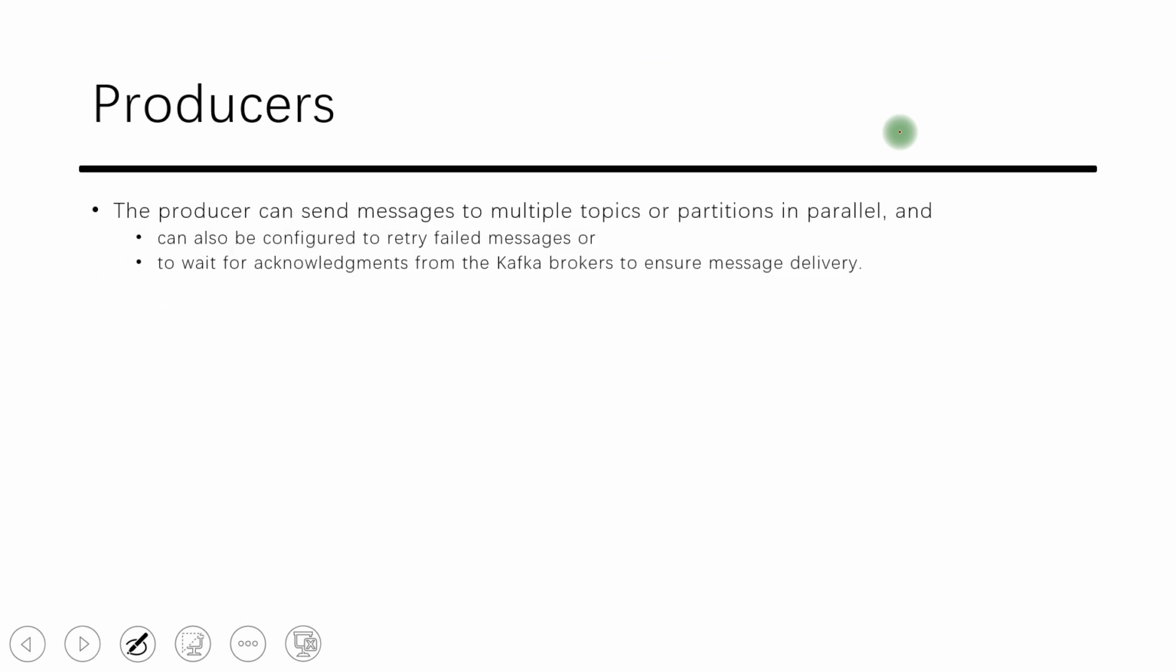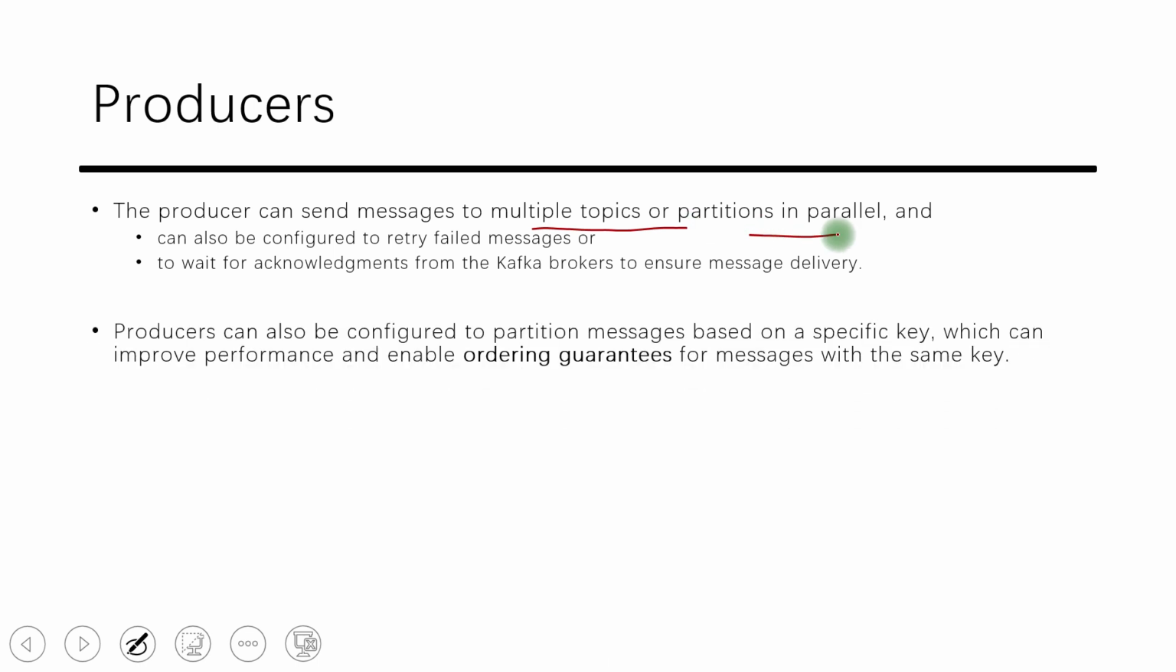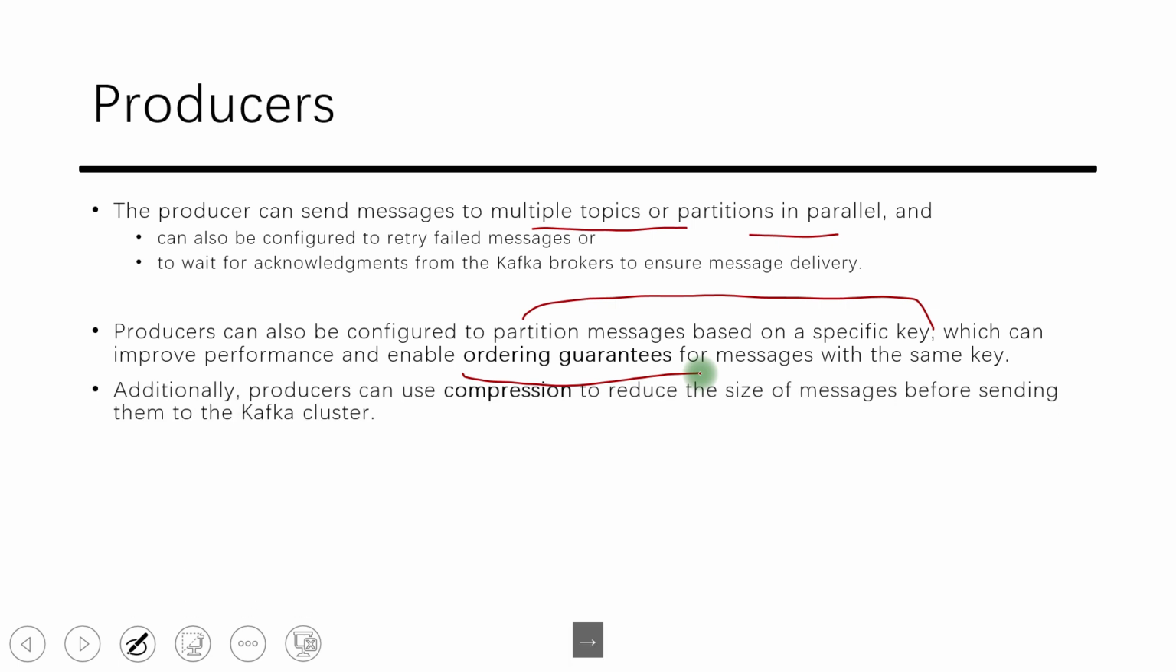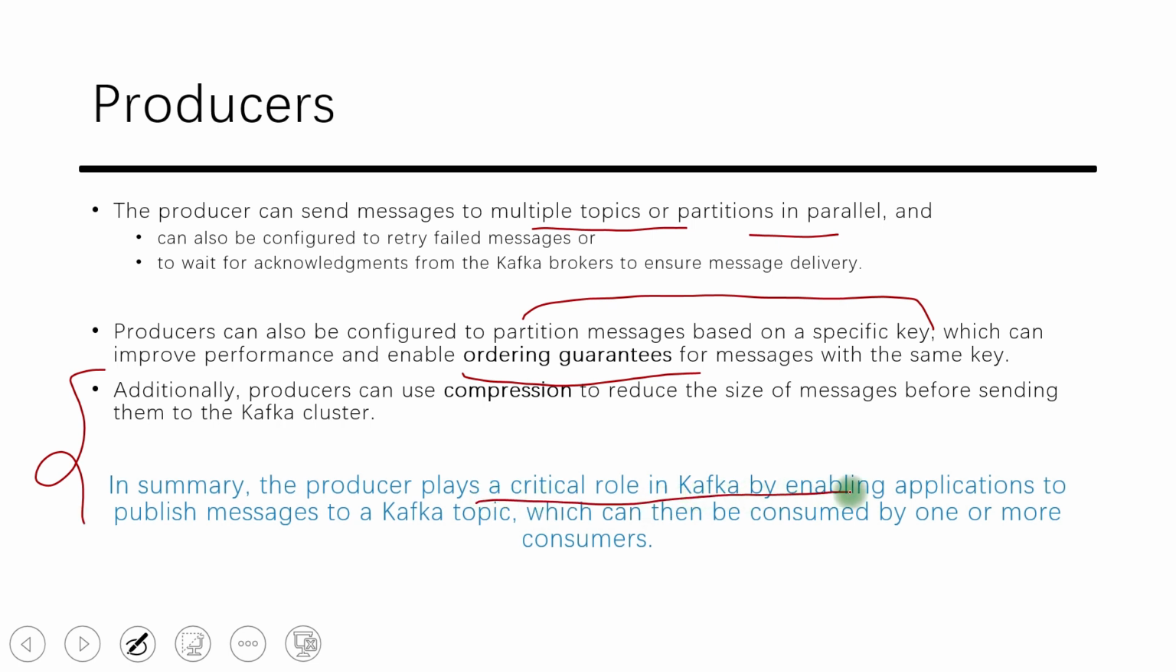They can send messages to multiple topics and partitions in parallel as well. Producer can also be configured to partition messages based on a specific key. That is what will make sure of the ordering guarantees from the producer side itself. This is very important: while sending the messages, compression can be taken into picture. It's just a configuration that we can put in, and before sending the messages to Kafka they will be compressed so that the network call will be very efficient. In summary, the producer plays a critical role in Kafka. Obviously, if there is no producer, there is no sense of Kafka, right?